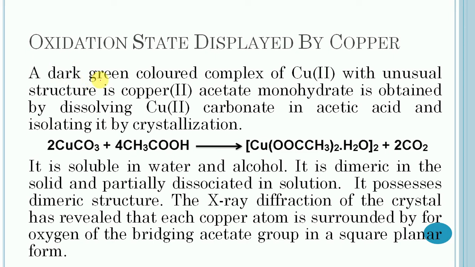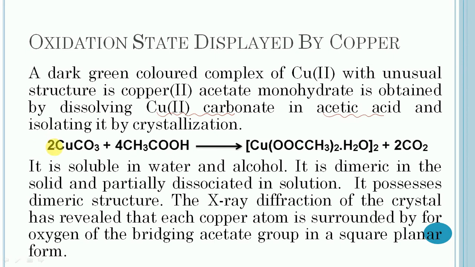A dark green colored complex of copper 2+ with an unusual structure, that is copper 2 acetate monohydrate, is obtained by dissolving copper 2 carbonate in acetic acid, and it is isolated by crystallization.